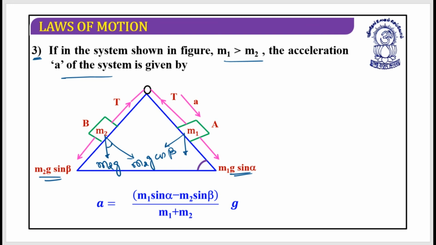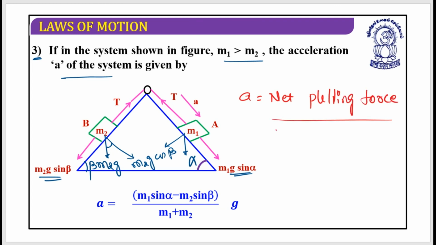So what I need to do is that suppose this is alpha, this is beta. Acceleration a should be equal to net pulling force divided by total mass to be carried.